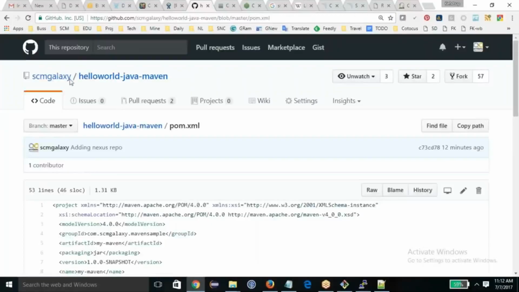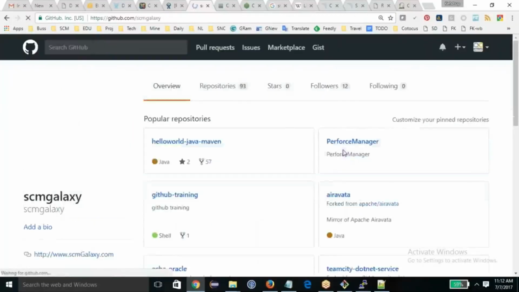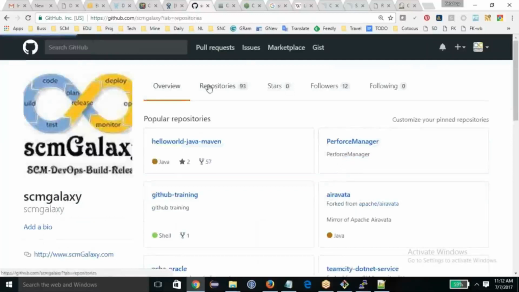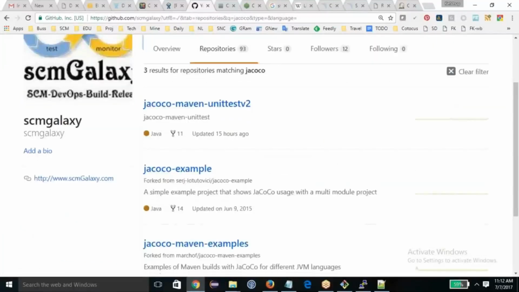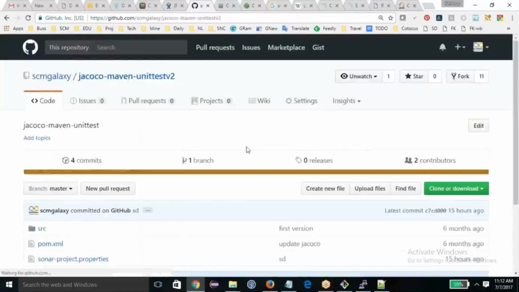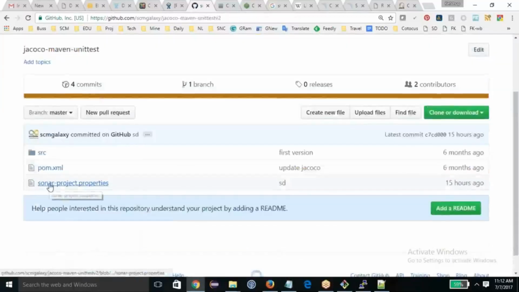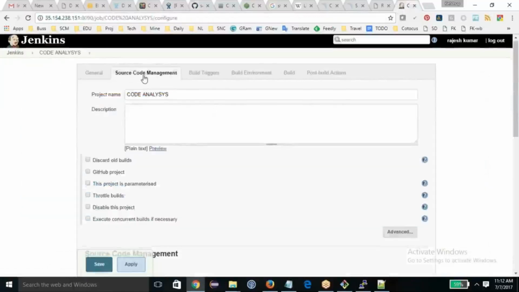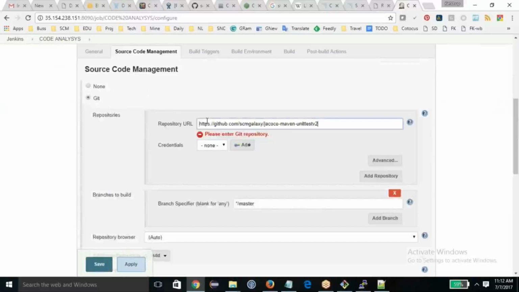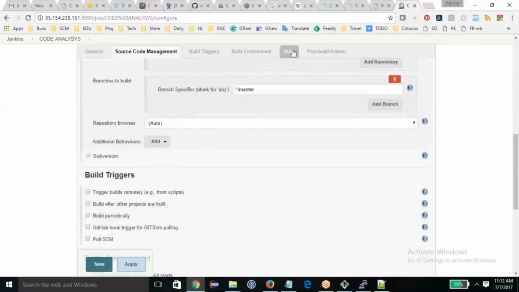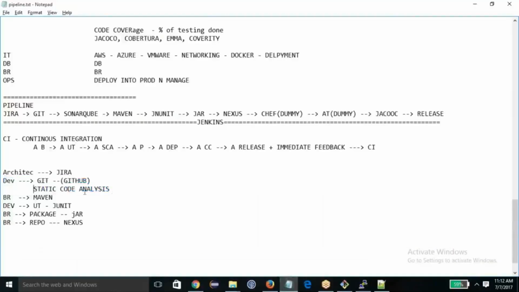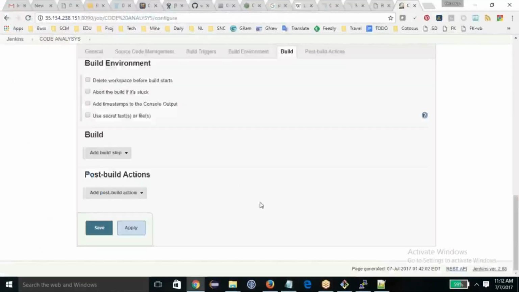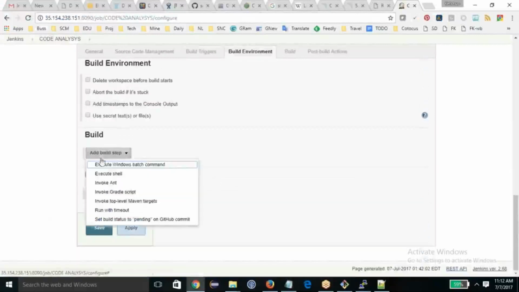And I have one sample project for this. Again, I use a sample project all the time, so you don't have to wait for this. Let's name it Jacoco. This is a sample project which has many things. You have a pom.xml, you have Sonar, you have Jacoco, so many things are there in this project. So I use this one. My source code is in Git, and as per the discussion, I am going to do static code analysis of the source code. In the build, I am going to find the static code analysis.